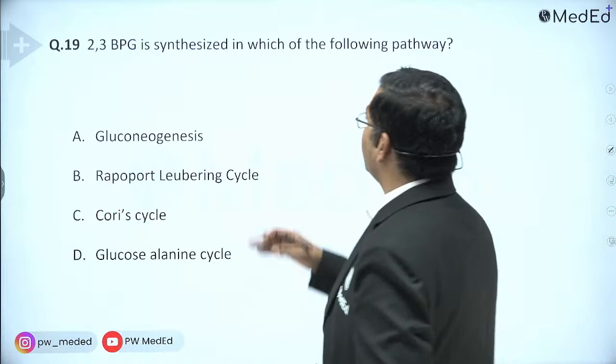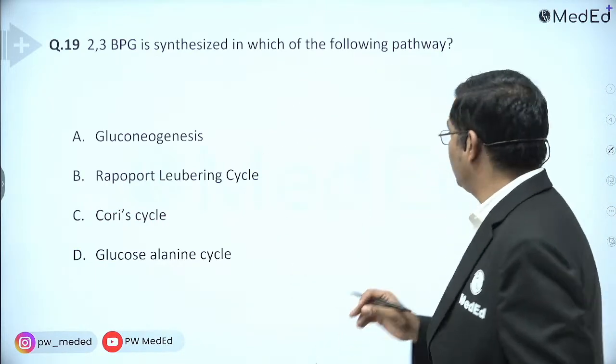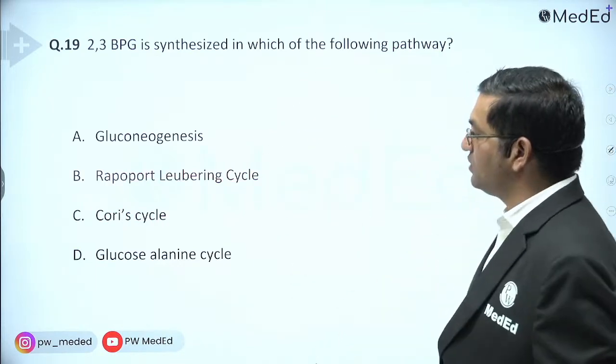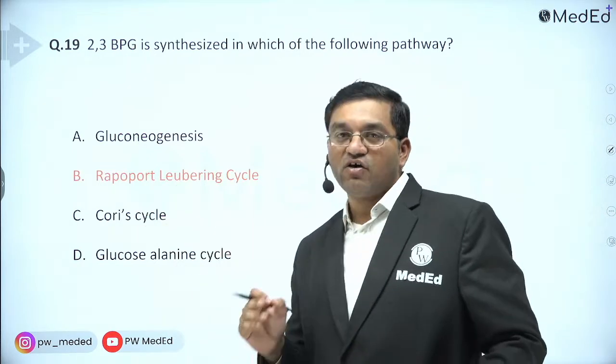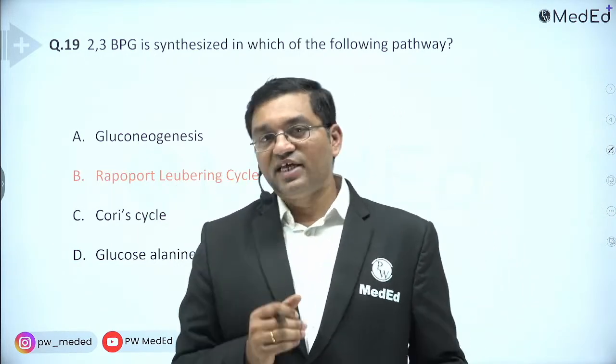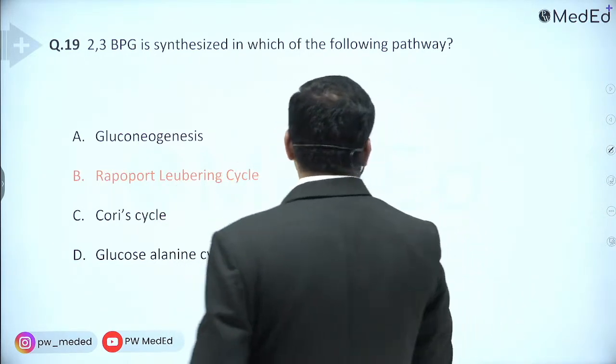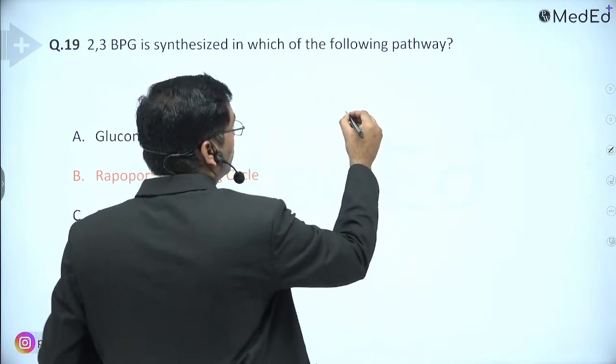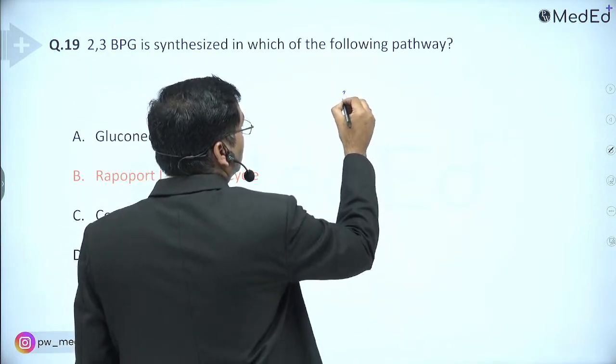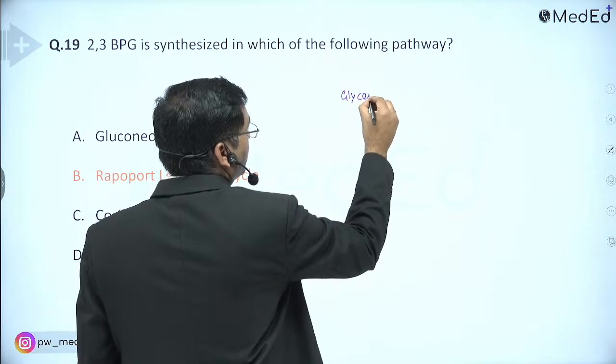2,3-BPG is synthesized in which of the following pathways? It is synthesized in the alternative pathway of glycolysis, that is Rapoport-Luebering cycle. In glycolysis, there is production of glyceraldehyde 3-phosphate.